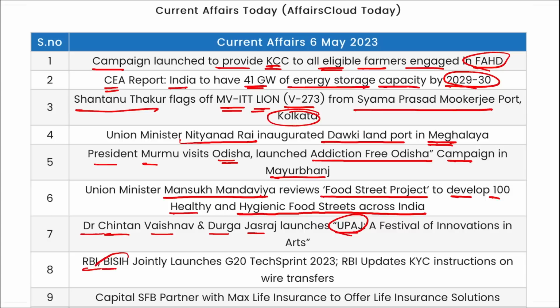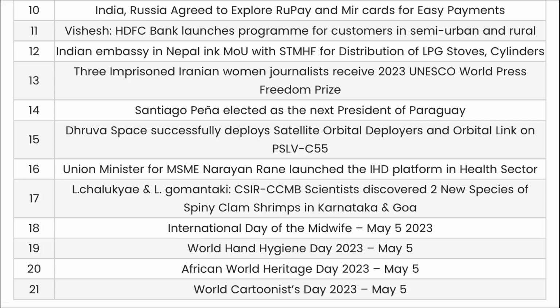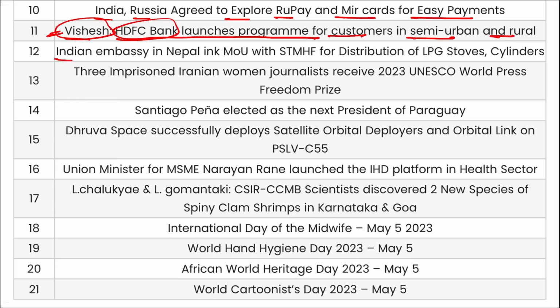RBI and Innovation Hub of BIS jointly launched G20 Tech Spirit 2023. Capital Small Finance Bank partnered with Max Life Insurance to offer life insurance solutions. Next, India and Russia agreed to explore RuPay and Mir cards for easy payments. Vishesh here is the HDFC Bank. They have launched a program for customers in semi-urban and rural areas. That is your Vishesh. Indian Embassy in Nepal signed an MOU with STMHF for distribution of LPG stoves and cylinders.